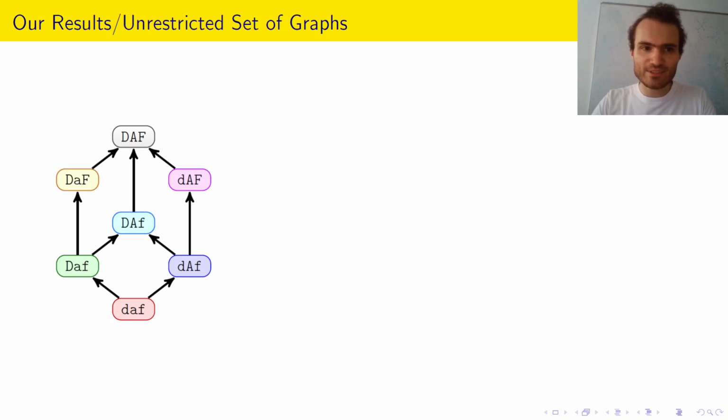Now we're finally getting to our results. So there are 2 batches of results, one for the unrestricted set of graphs, so we only assume our graphs to be connected, and one for the bounded degree case, because for biological distributed algorithms, there's this important restriction that nodes know they have at most k neighbors. And in such a case, nodes will be a lot stronger, as we will see.